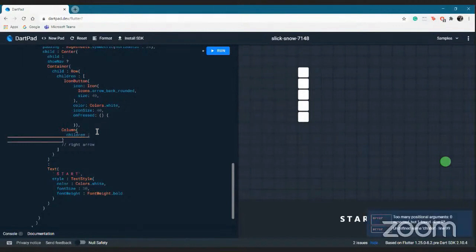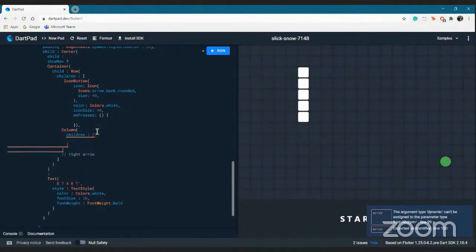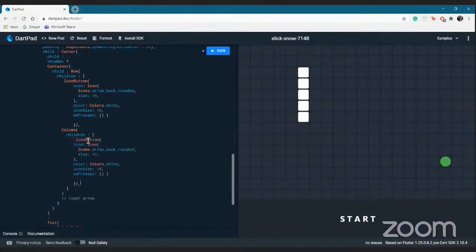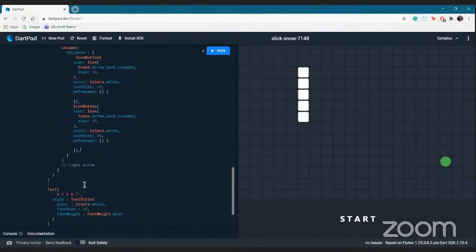I mess up with spellings because I'm habituated to autocomplete by VS Code. So yeah, this is one arrow, and this is another. Again, similarly for the right arrow as well.